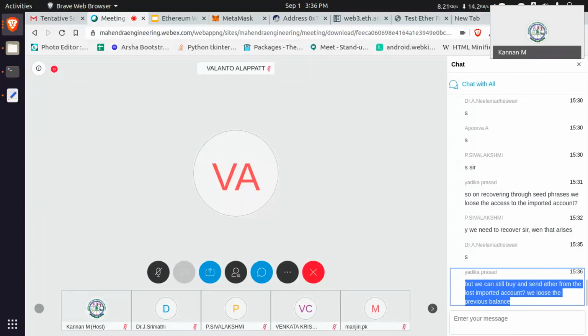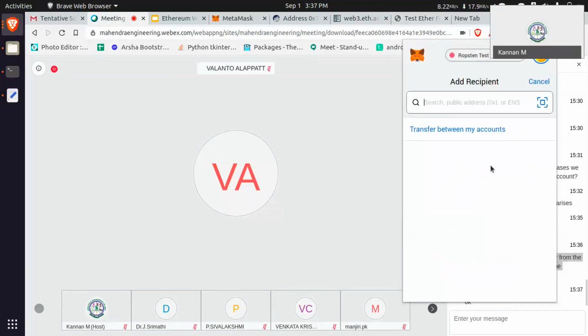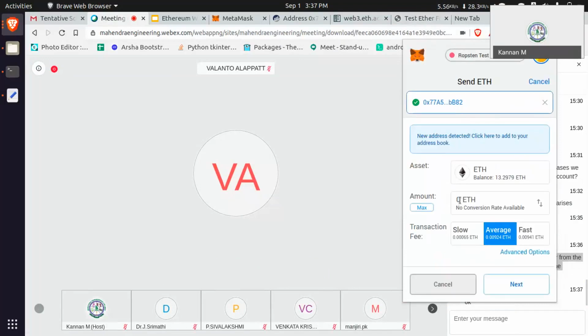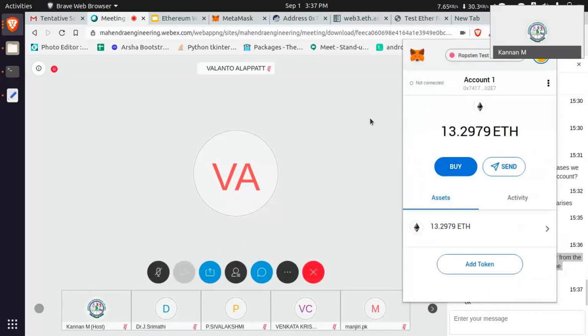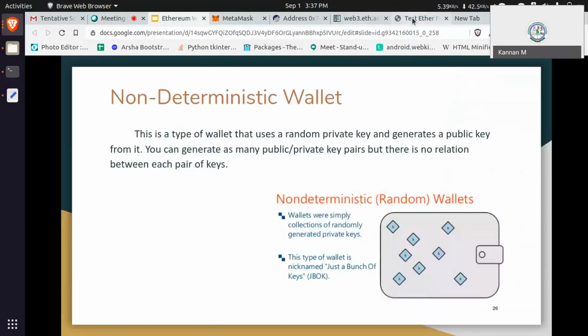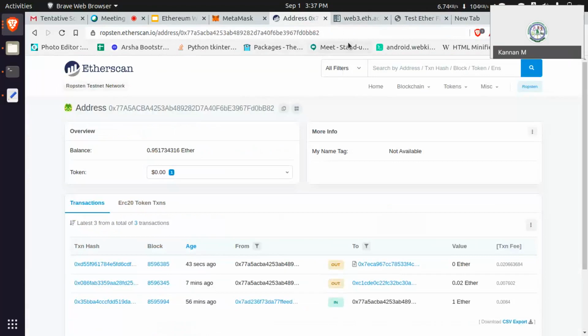For transfer you need only the public key, right? Only the Ethereum account address is needed. If I copy it, I send it, I just enter it. That's all. If you change any one letter in that hash, you will lose your funds. For example, instead of two, I am entering three.